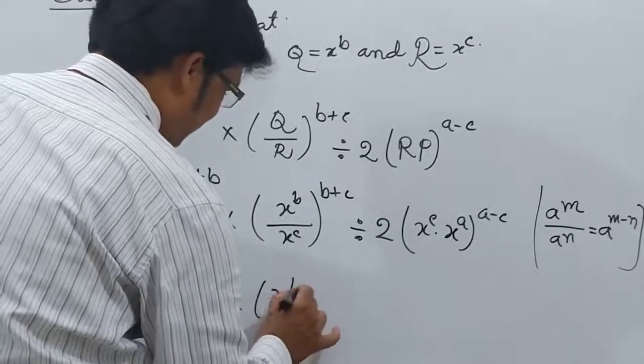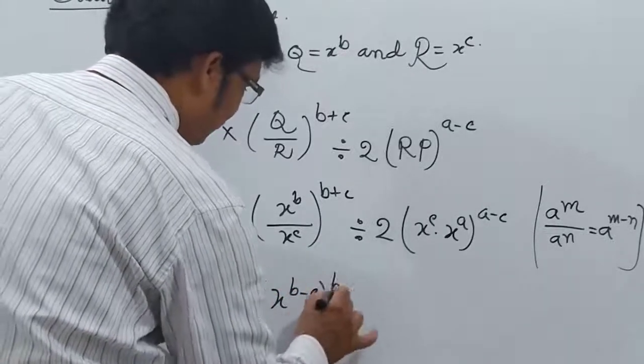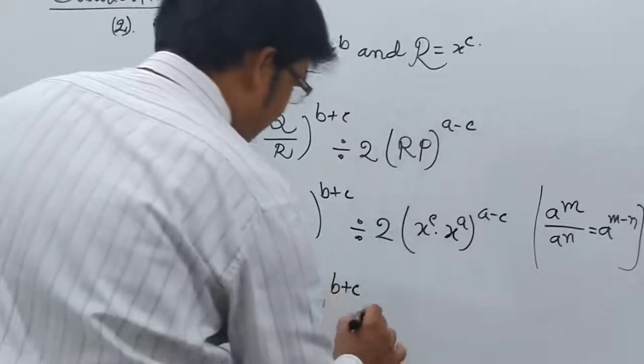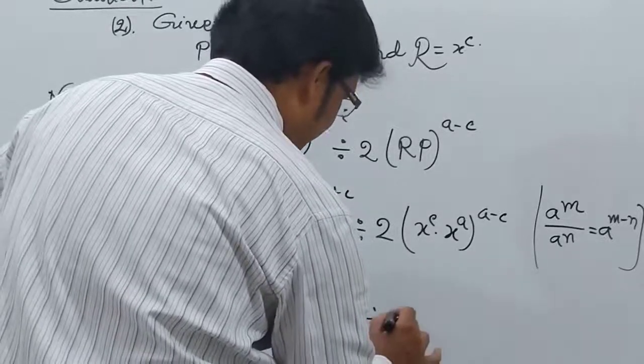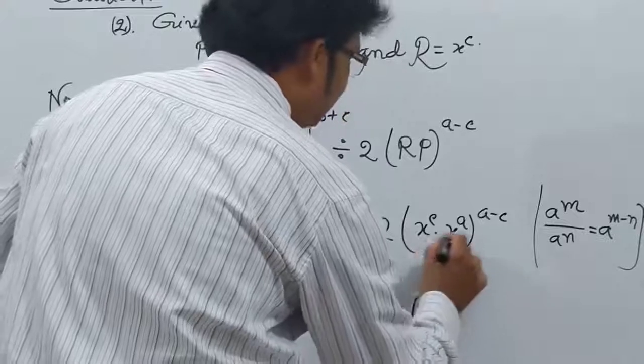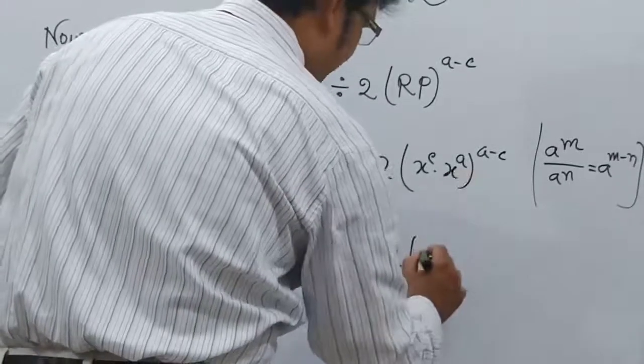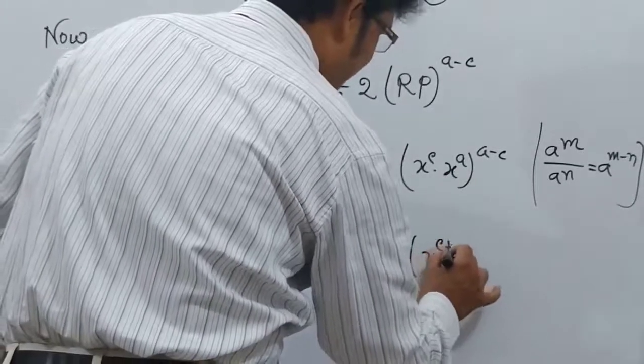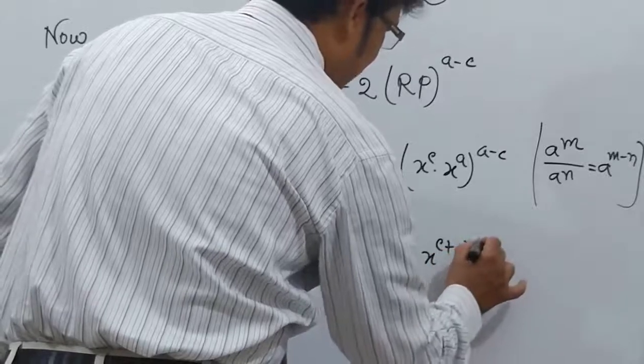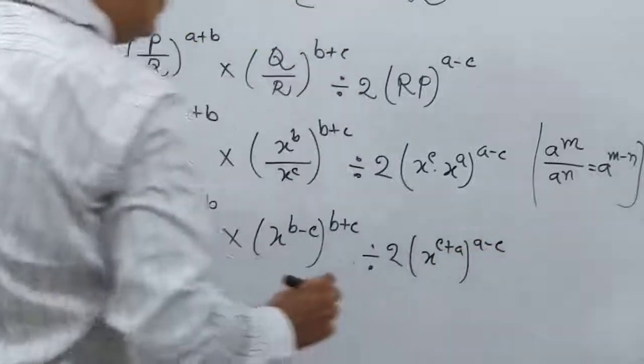x to the power b minus c times b plus c, and the division by x to the power, base the same, so my dear students, power addition, a minus c.